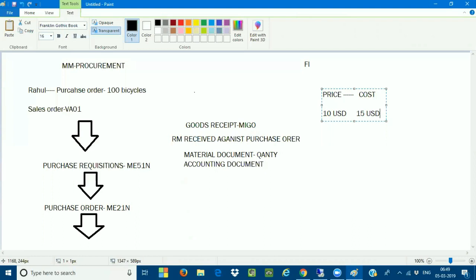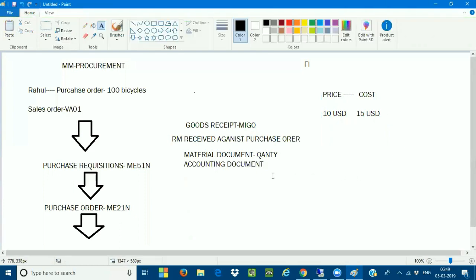So this accounting document that is generated for the 15 USD, right? Exactly, 15 USD. Now, you will have a cost element portion in that. I am going to take you to that particular portion now. Once the accounting entry is made, the cost element portion will be there in the 15.